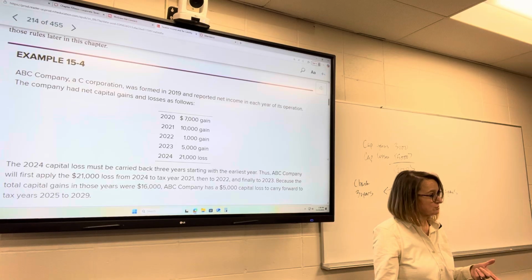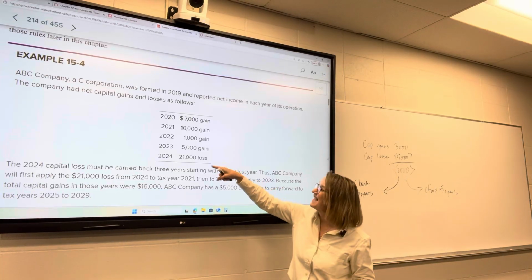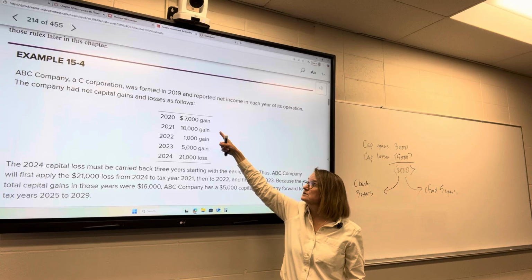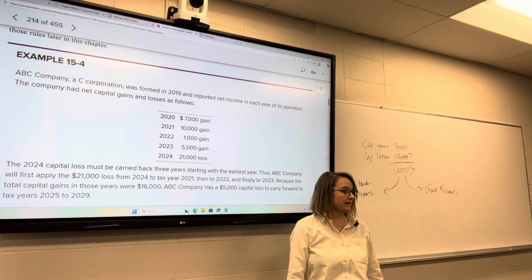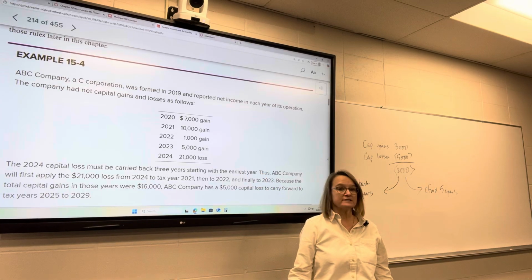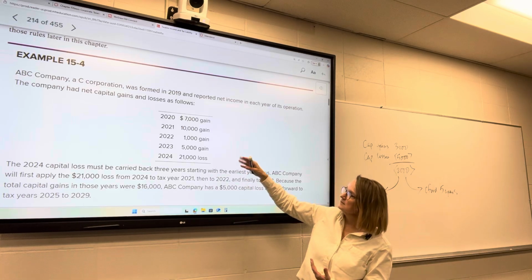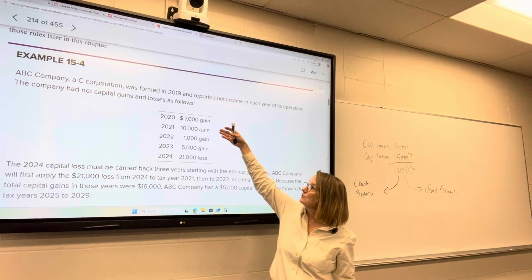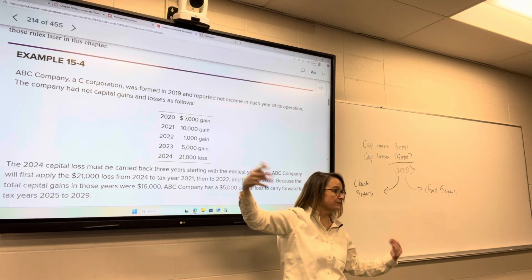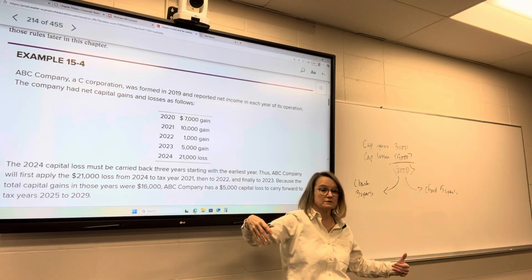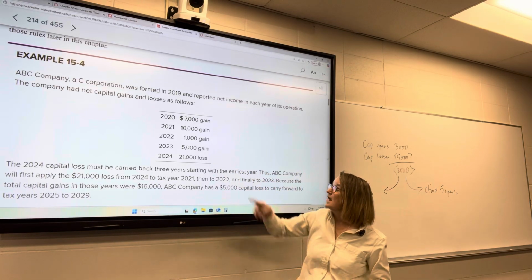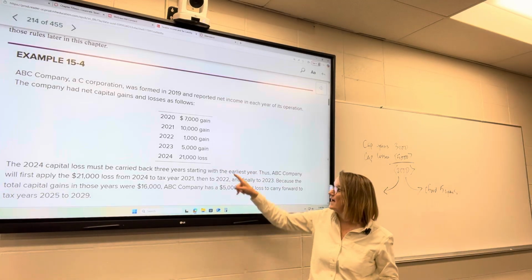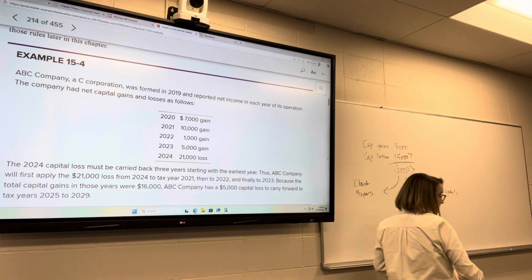They'll change their tax return. They'll apply $10,000 of this $21,000 loss to offset that $10,000 gain. So they'll get some money back. If the tax rate in 2021 was 21%, they're going to save $2,100, or they'll get a refund of $2,100 now when they amend that tax return. They've got $11,000 left, right? Of that $21,000, they've got $11,000 left.